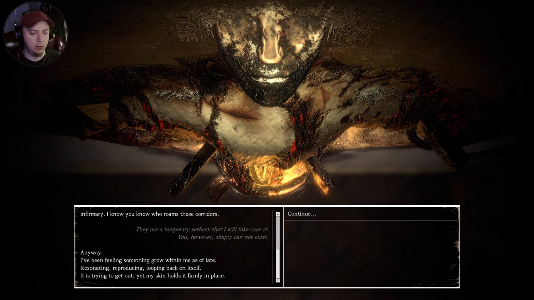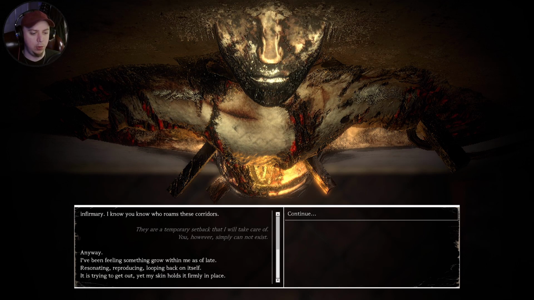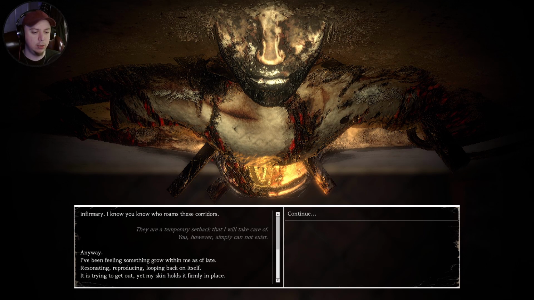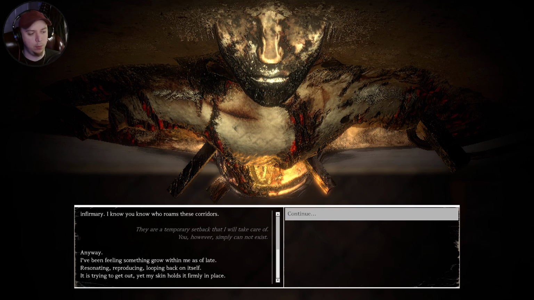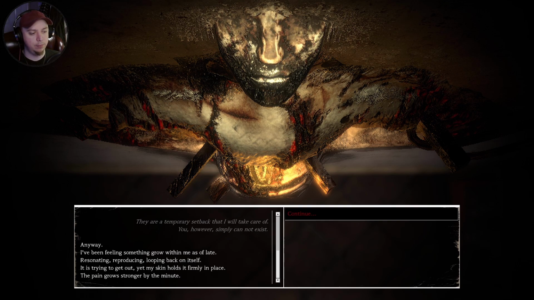I've been feeling something grow within me as of late. Resonating, reproducing, looping back on itself. It's trying to get out, yet my skin holds it firmly in place. The pain grows stronger by the minute.